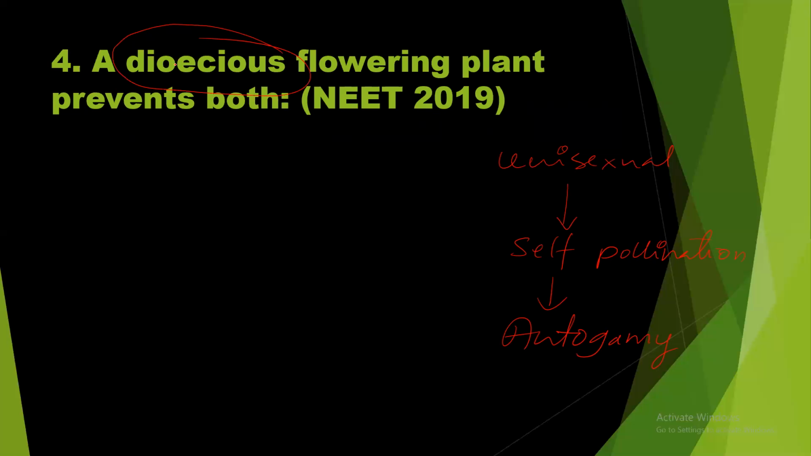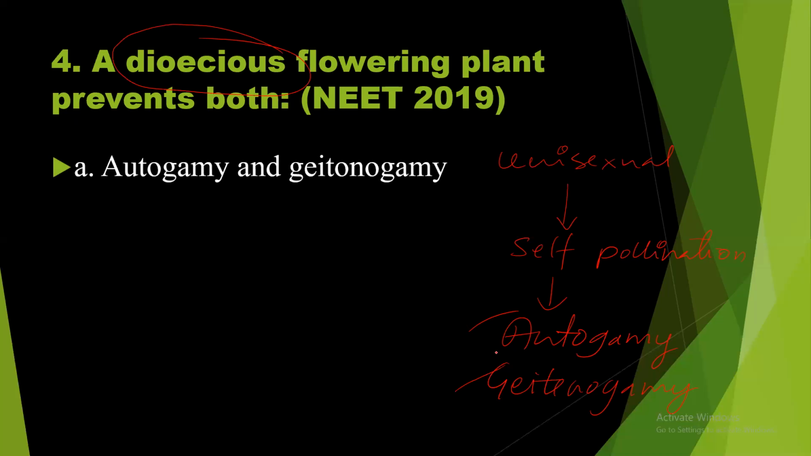And one more thing, dioecious flowering plant means unisexual plant. It produces either male flower or the female flower. So in this case, there is no chance even for geitonogamy. So geitonogamy is also not occurring in this particular plant. So the answer should be autogamy and geitonogamy. Let us see the options. Autogamy and geitonogamy. Yes, this should be the right answer.